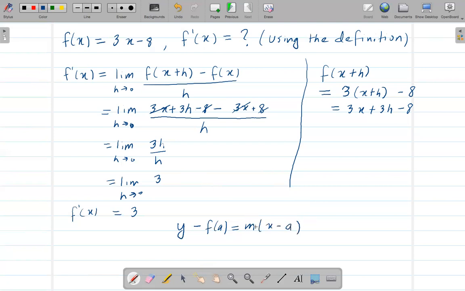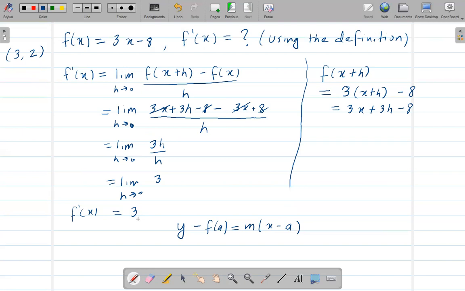Here we found the slope, but we don't know the point f of a. So I might ask you to find the equation of a tangent line to the same function at a certain point. Let's say a random point, 3, 2. In that case, this would be a, this would be f of a, and we plug that in here.